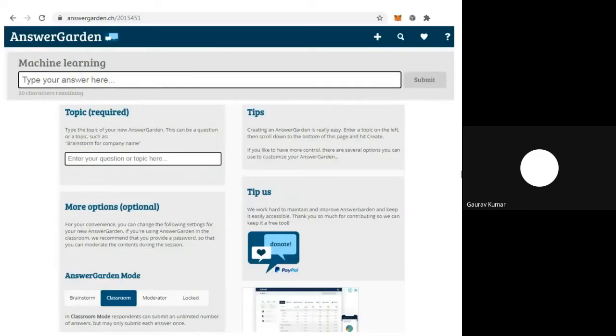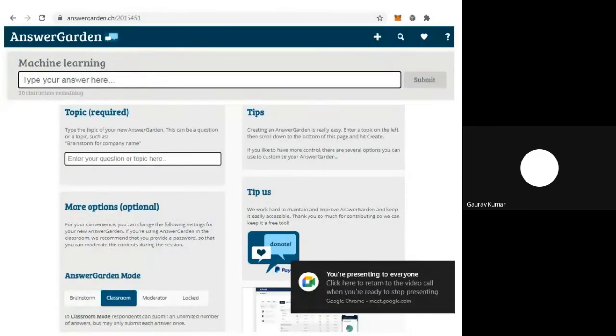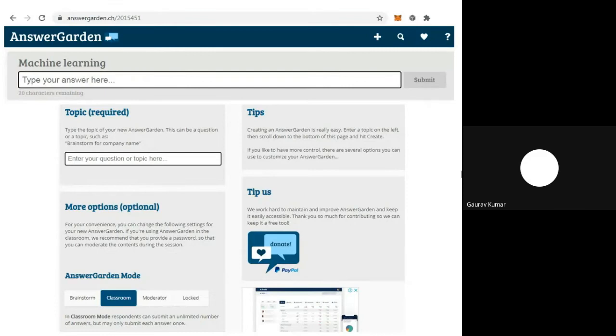The very first platform that we will cover in this session is Answer Garden. Easy to use, there is no need to even create an account. In real-time mode, whether you are delivering a session online or delivering a presentation in a seminar hall, in both segments we can use it.